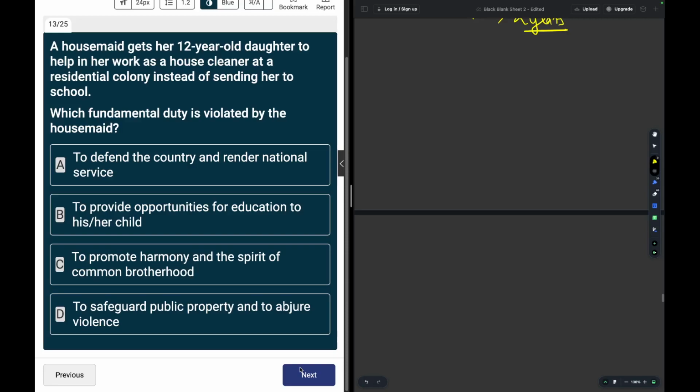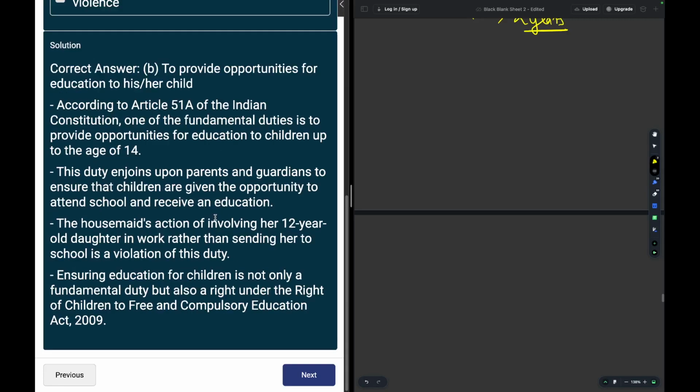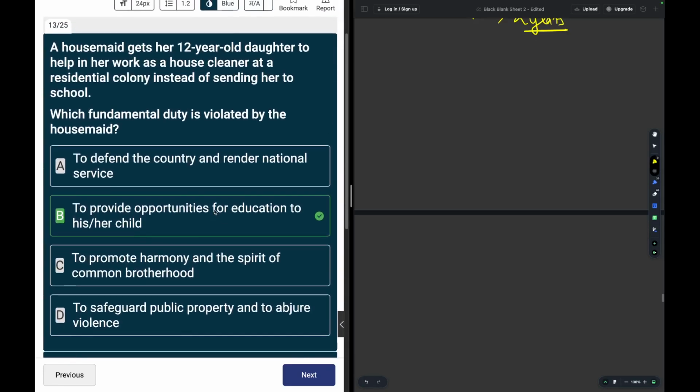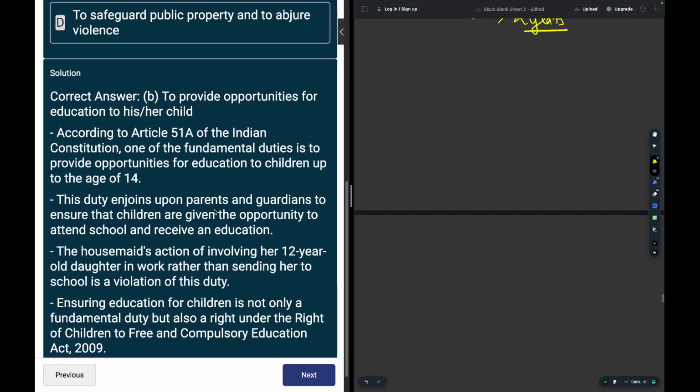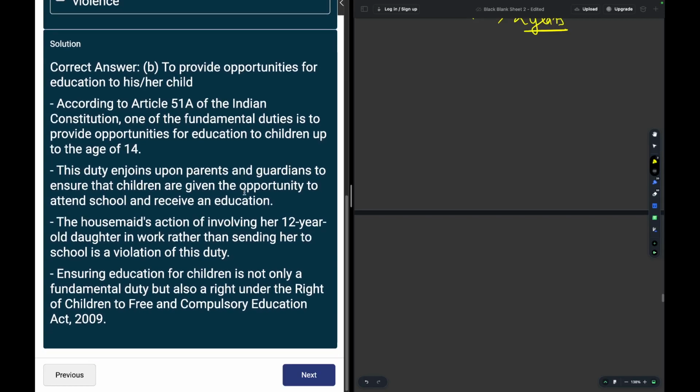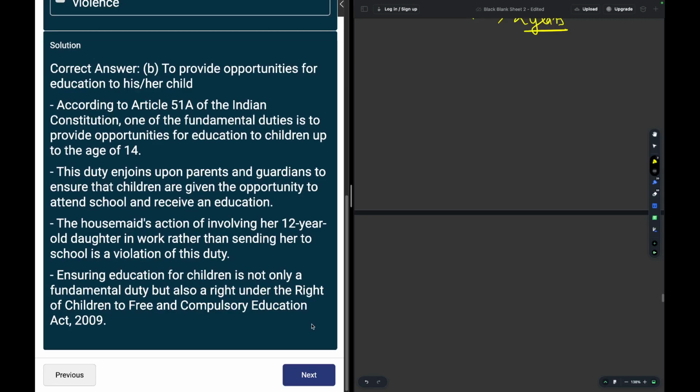A housemaid gets her 12-year-old daughter to help in her work as a house cleaner at a residential colony instead of sending her to school. Which fundamental duty is violated by the housemaid? The fundamental duty is that she's not providing an opportunity for her child to receive education, because it says that she is not going to school. Okay, so Article 51A, from the age of 6 to 14, it is necessary for parents to provide their children opportunities for education by sending them to school.